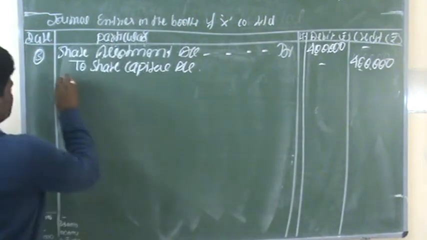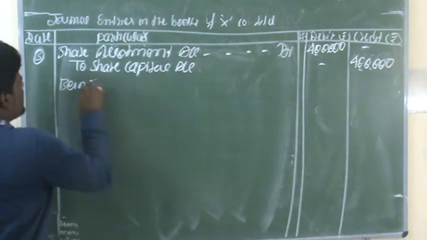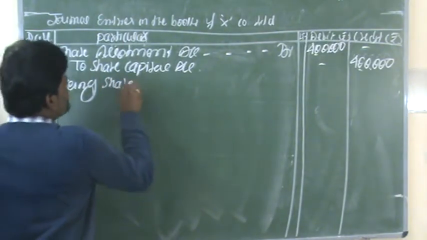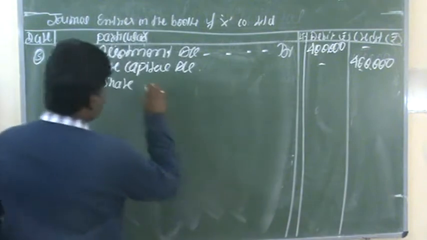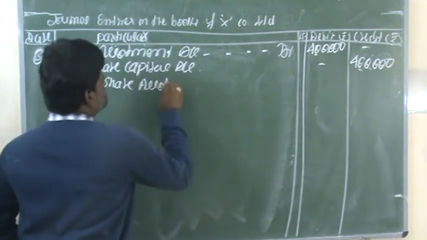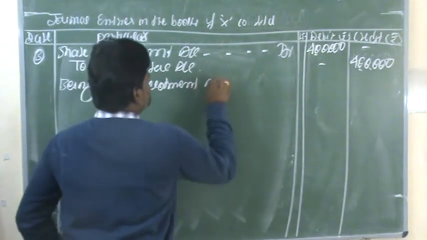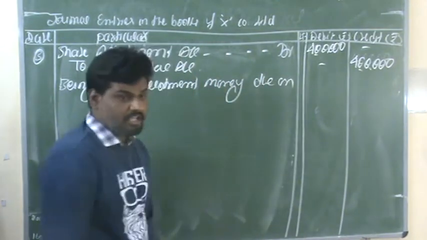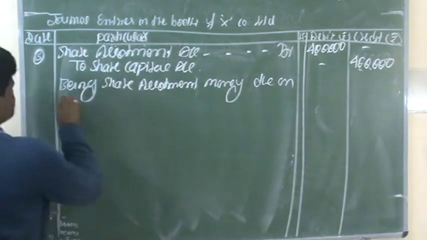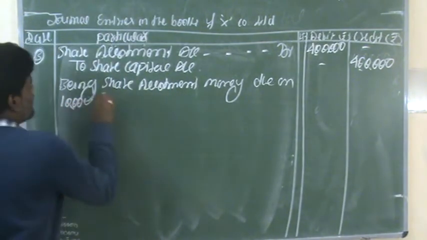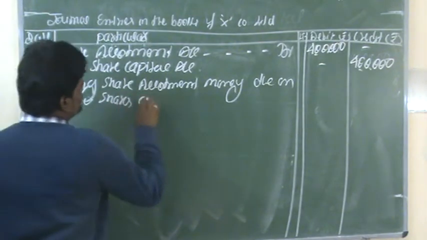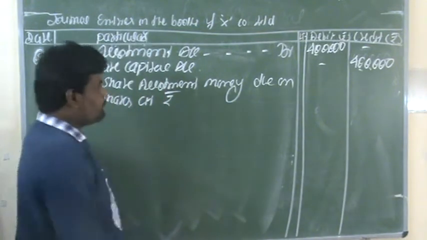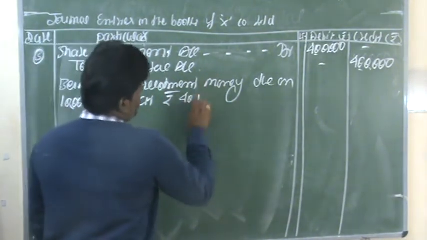Write down the narration: Being share allotment money due on 10,000 shares at rupees 40 per share.